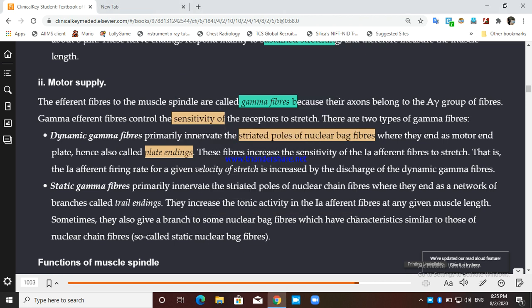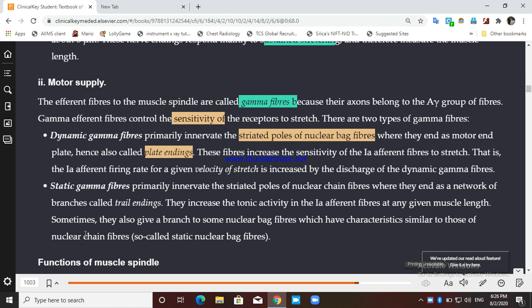Okay. So, dynamic gamma fiber will innervate the striated pole of the nuclear bag fiber, and since this ending is like a plate, it is known as plate ending. This fiber increases the sensitivity of the 1A fiber, that is a sensory fiber. 1A afferent fiber की sensitivity को बढ़ा देगा कौन? Dynamic gamma fiber. That is, the 1A afferent firing rate, for a given velocity of stretch, will be increased by the discharge of dynamic gamma fiber. Right? ये हमने explain कर दिया था पहले ही.